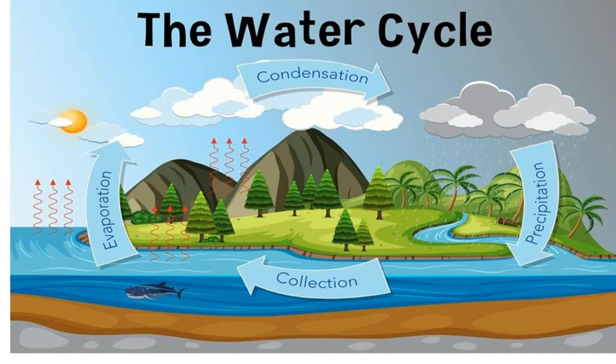So next is human impact on the water cycle. The water cycle is affected mainly by human beings. How are human beings misusing it? Dumping plastic waste on the land, which pollutes the water bodies, and deforestation. These are the human impacts on the water cycle.